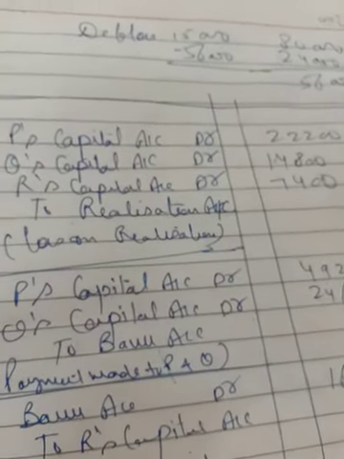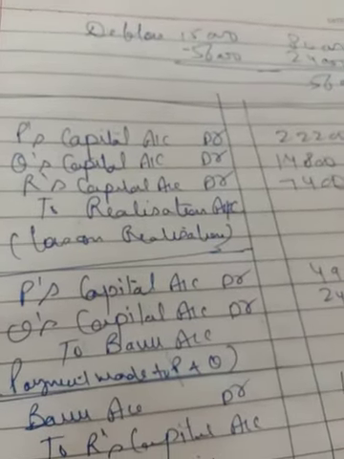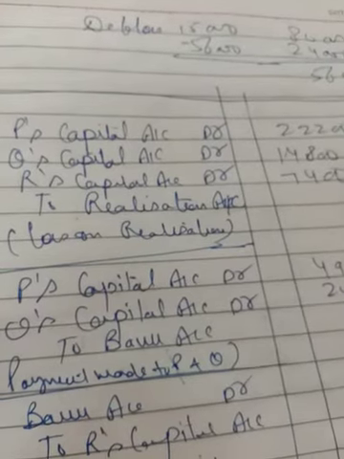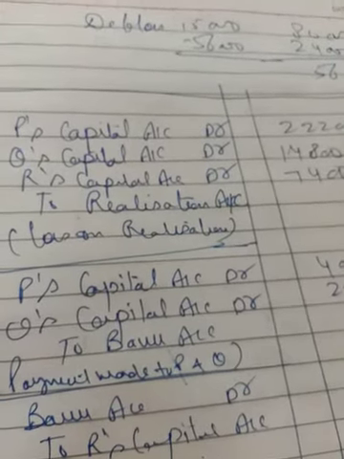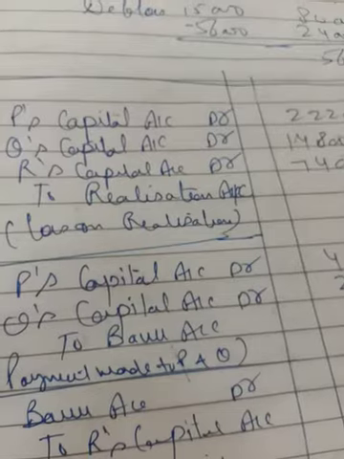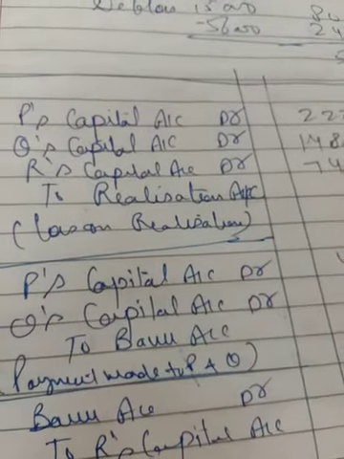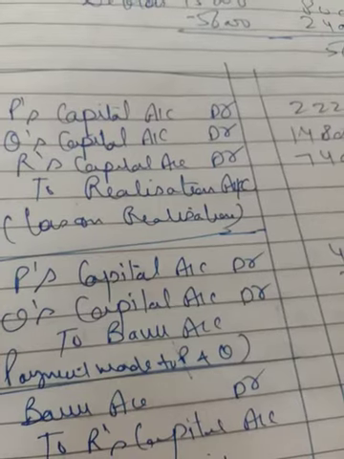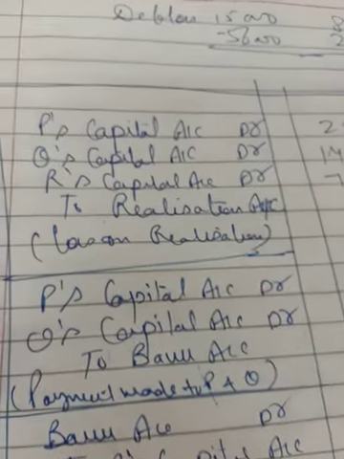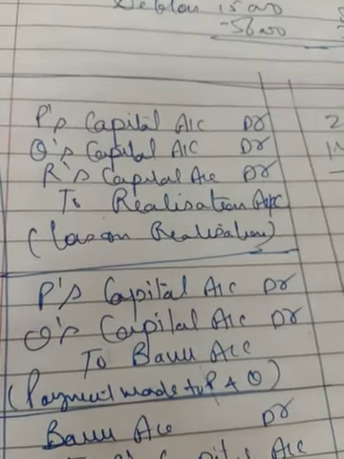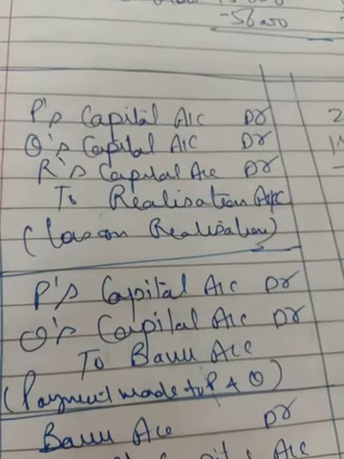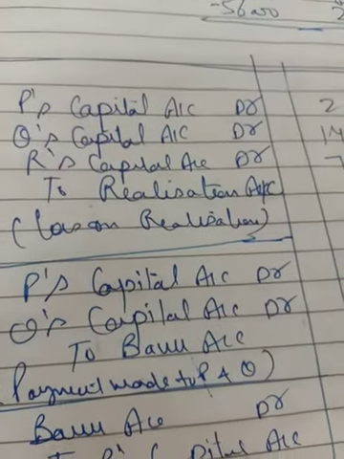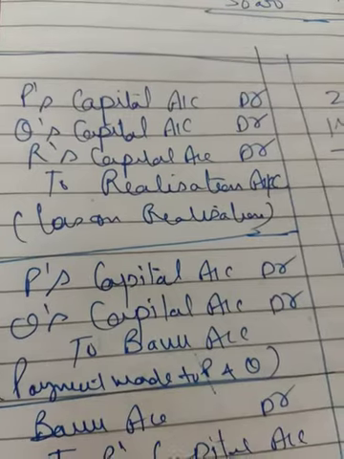In some questions it is said that there is no need to make the ledger account, you have to just pass the journal entry. In this way, you have to make the calculation in your rough working notes. Definitely, you have to calculate profit or loss on the realization and the balance of partner's capital account, just to know how much payment has to be given to or taken from the partner. If it is said, you have to make the ledger account, but otherwise, if that has not been said in the question, then no need to make the ledger, just do all the calculation in the rough notes.